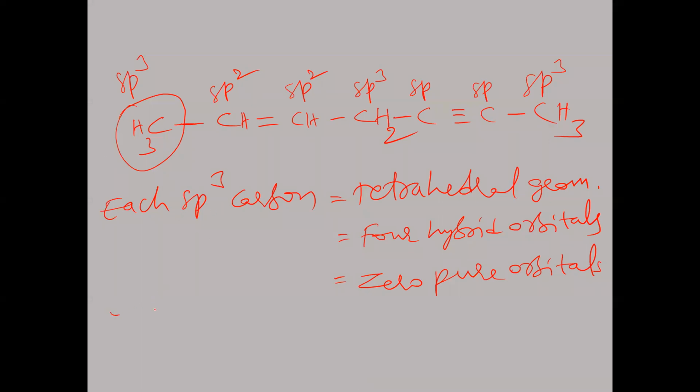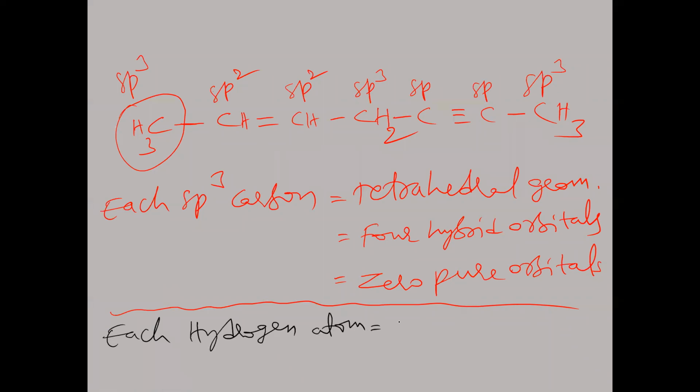Now the next thing you have to remember is that each hydrogen atom has one pure orbital. This pure orbital is what here? The s orbital.